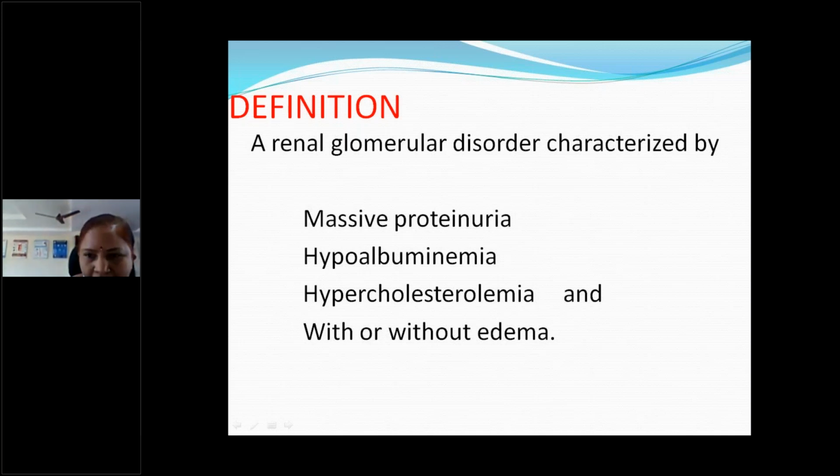Anybody can tell? More than 3 grams of albumin in urine. Okay. Somebody started. Just mention your name and answer. Who is answering? Maunika, be loud. Yes, ma'am. Okay, you can answer.